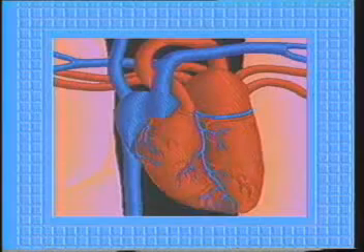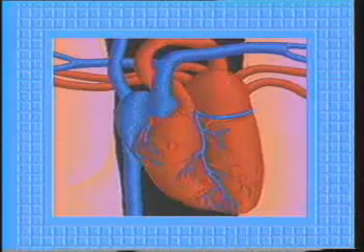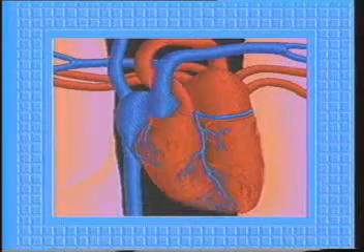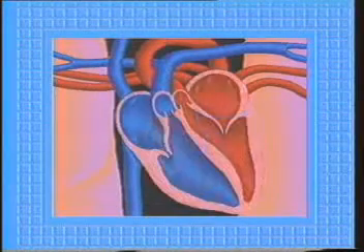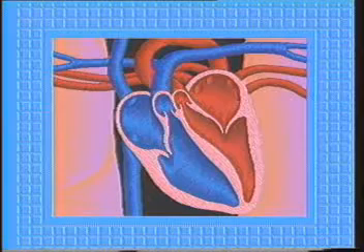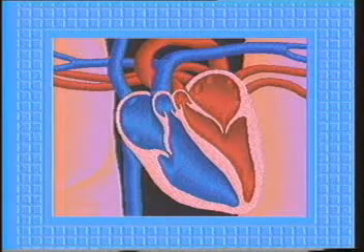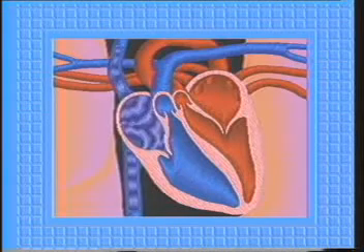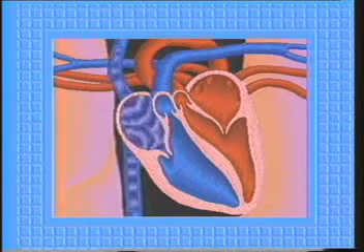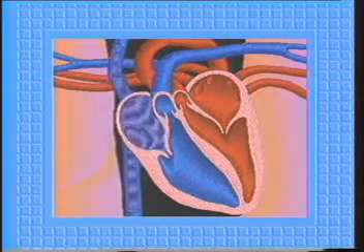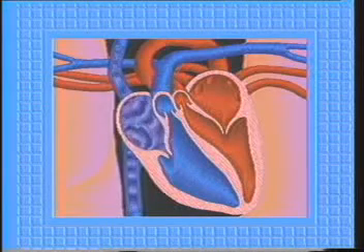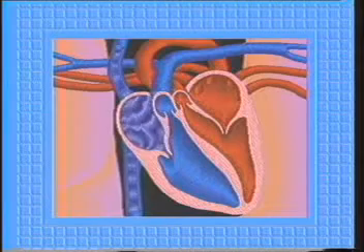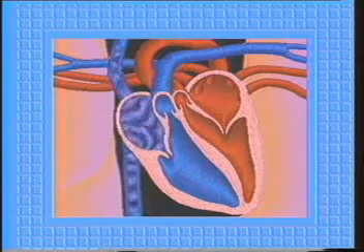To see why the heart is divided like this and how blood gets from one side of the heart to the other, let's follow blood as it makes its trip through the body. We'll start our journey in the right atrium, which, from our vantage point, appears on the left. Veins from the body empty their blood here. This blood is high in carbon dioxide that has been picked up from cells throughout the body. In real life, this blood has a dull red color, but to make things clearer, we'll show it as blue.